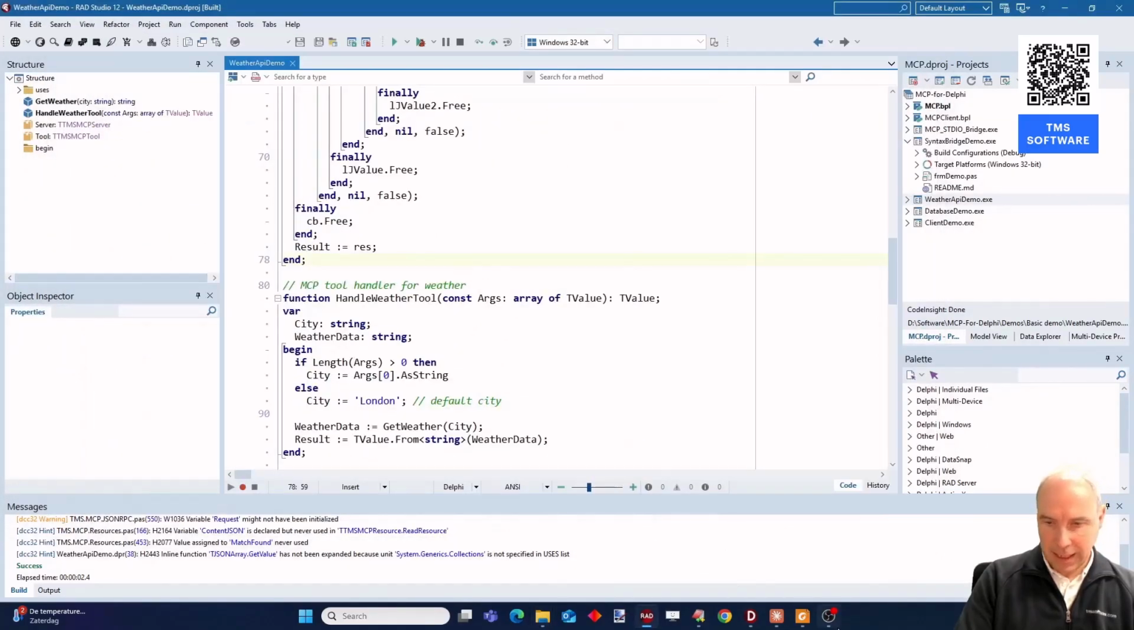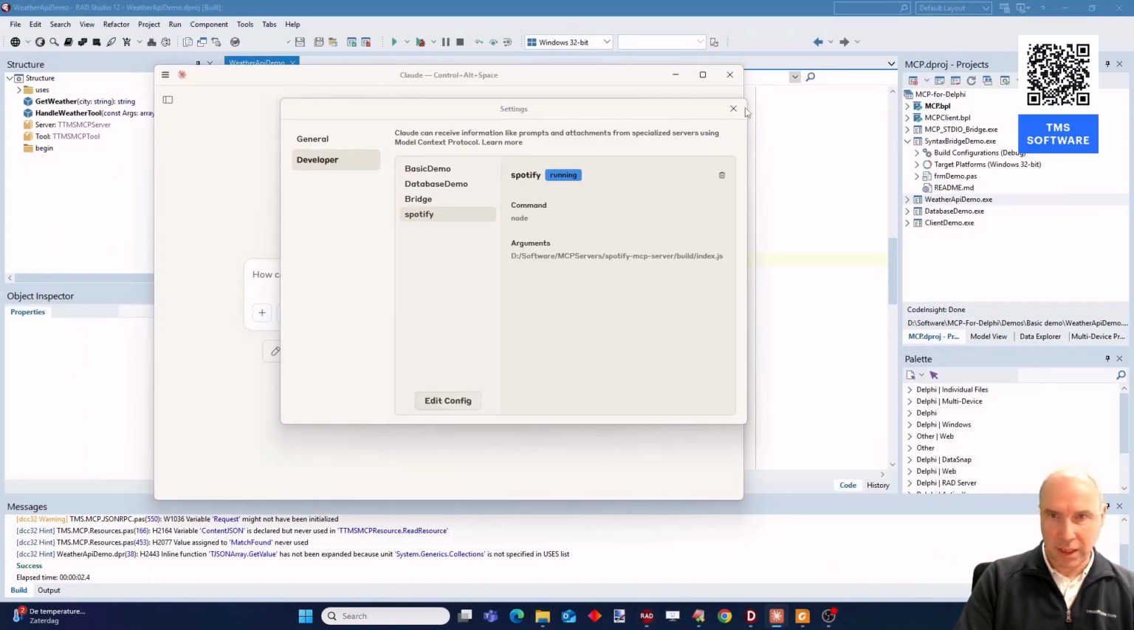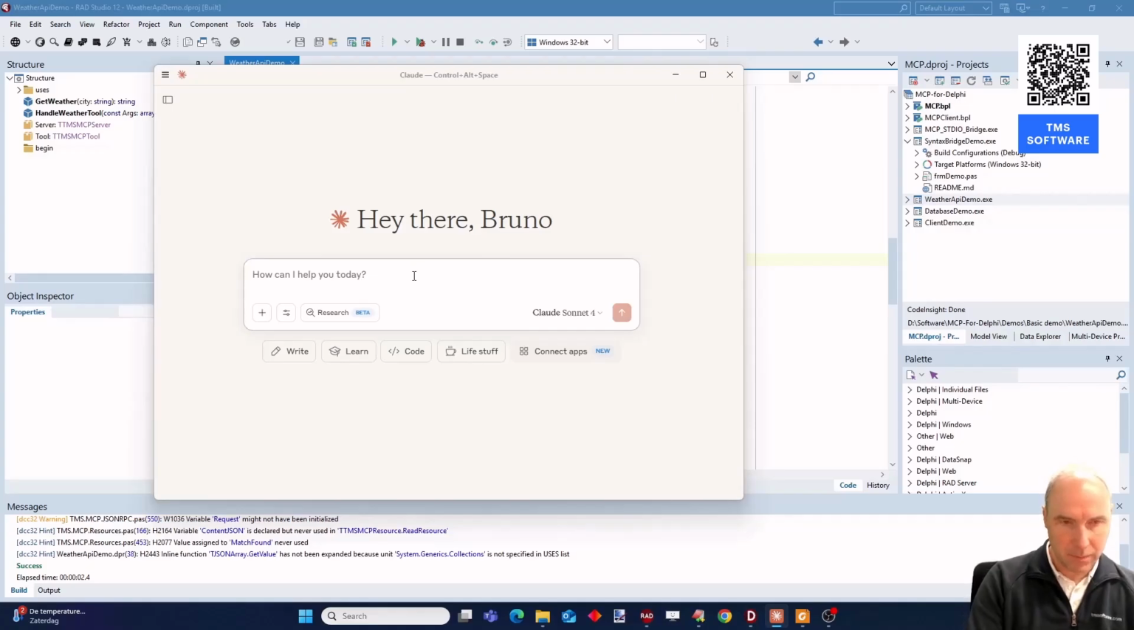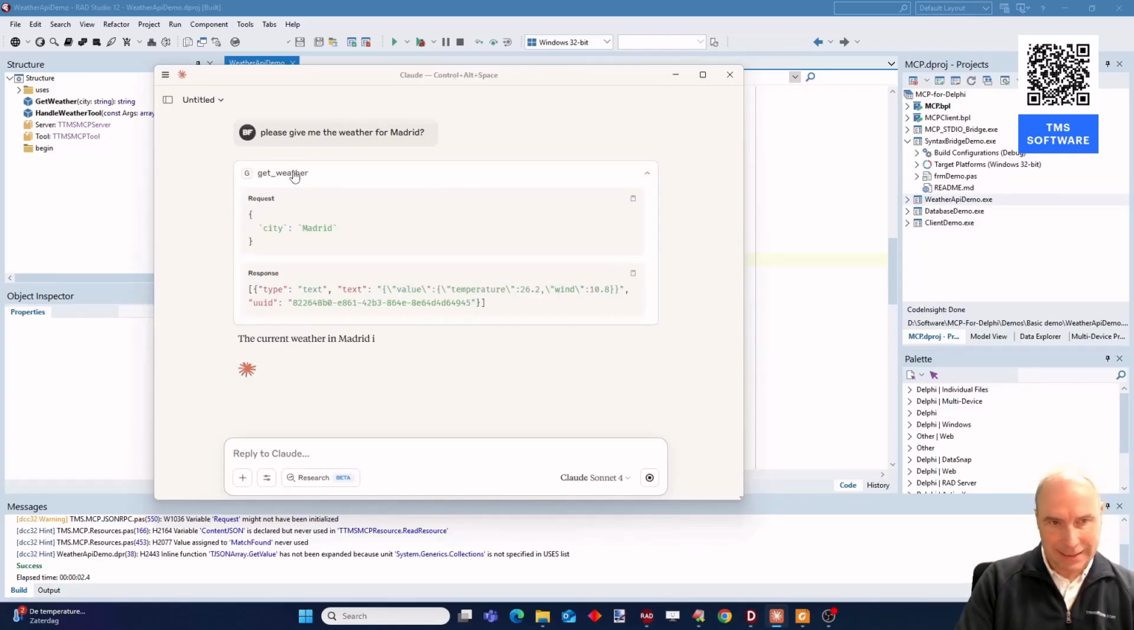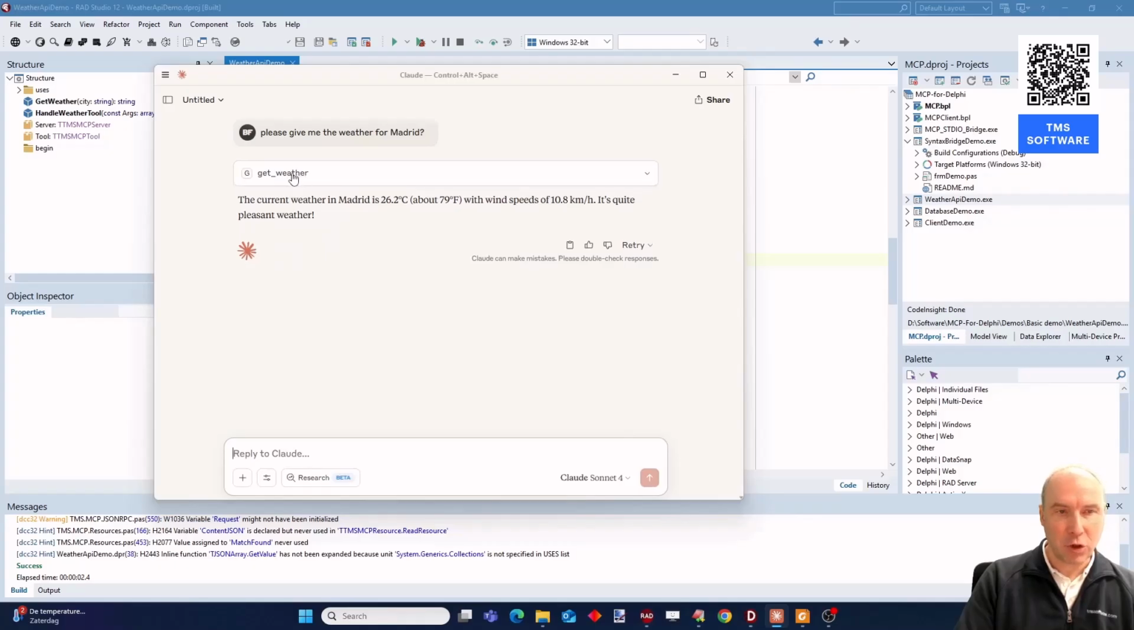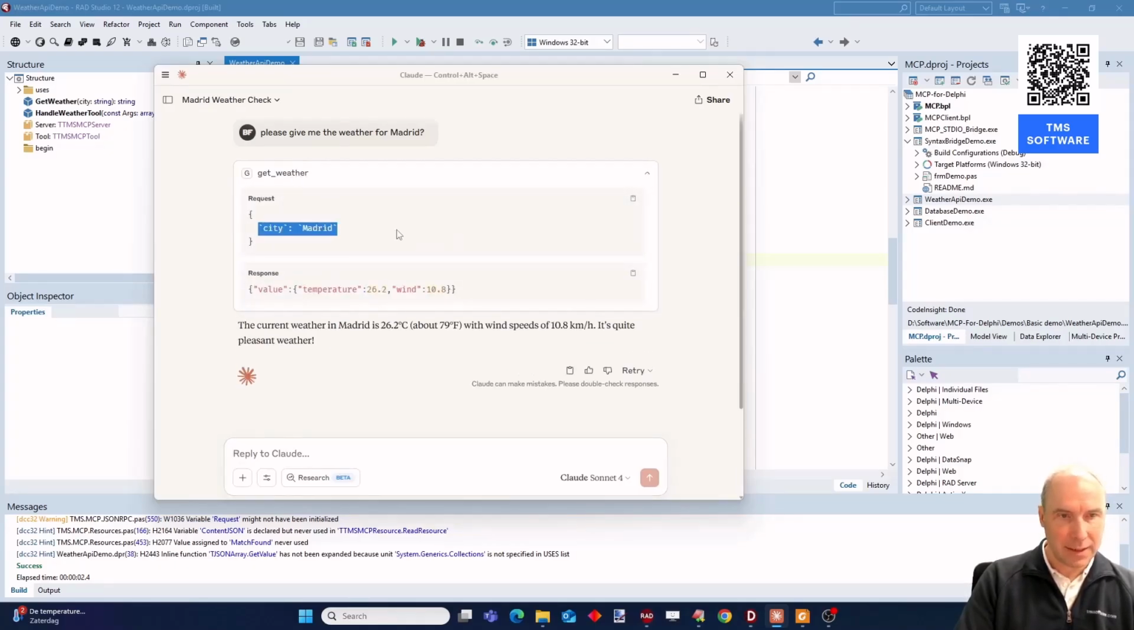So let's have a look by using Claude now and adding our prompt. Please give me the weather, and we will ask the weather for Madrid. The command is launched, and it is invoking the Claude LLM right now, and you can see here that it detected that it should call the get weather function that we defined and pass the parameters.